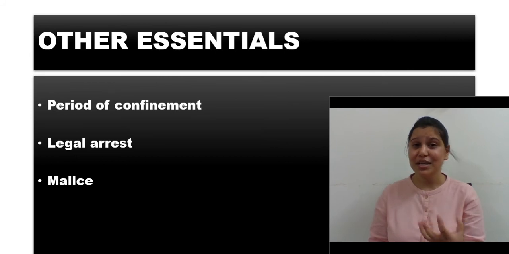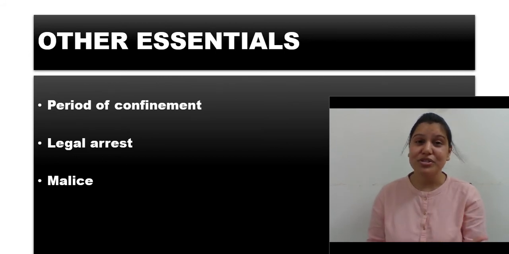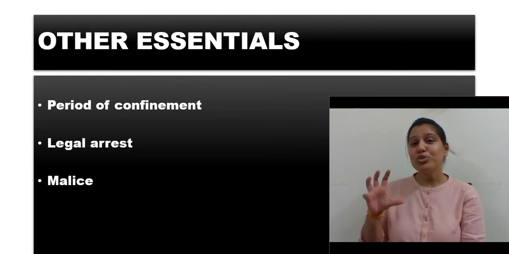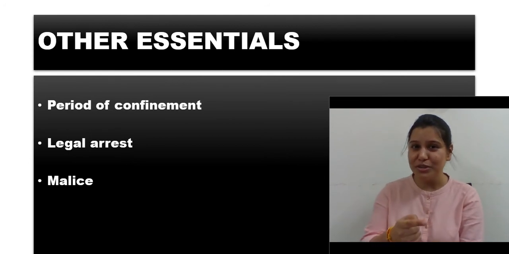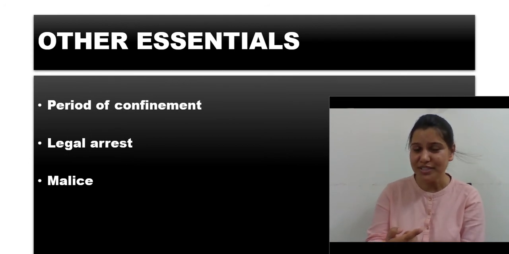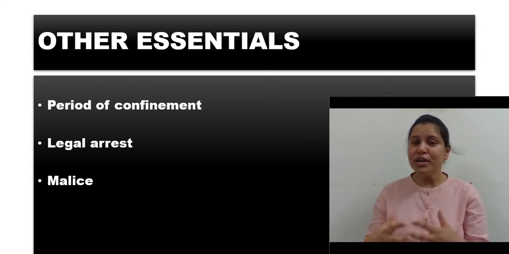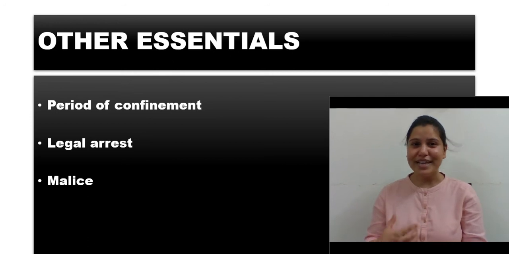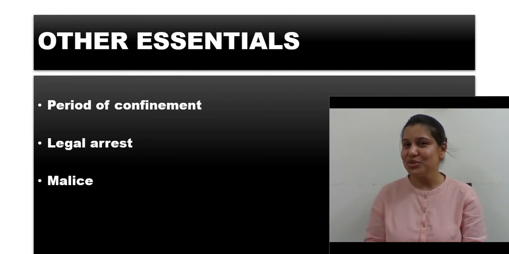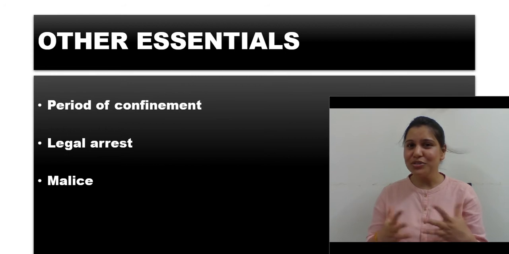Now, malice talks about the intention. As we have seen, wrongful restraint, the very first ingredient in this section, has nothing like voluntarily, nothing like intentional mentioned, right? Nothing talks about intention.